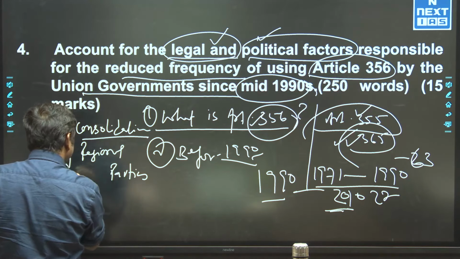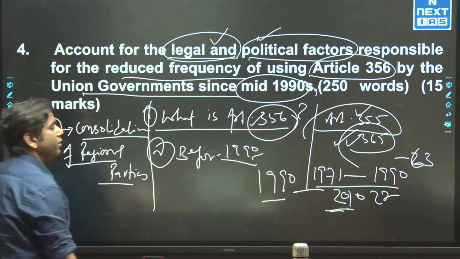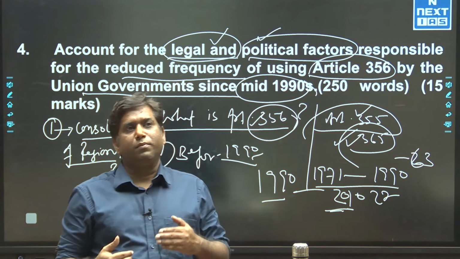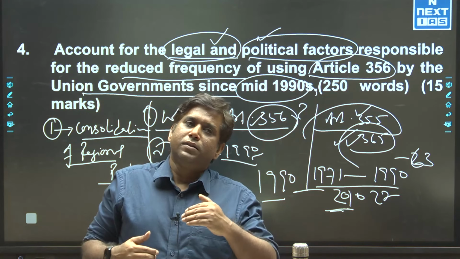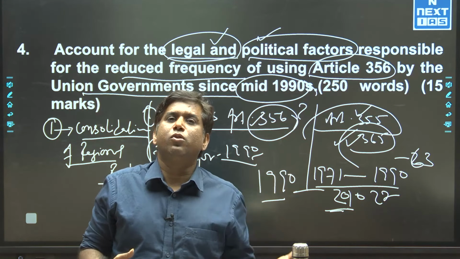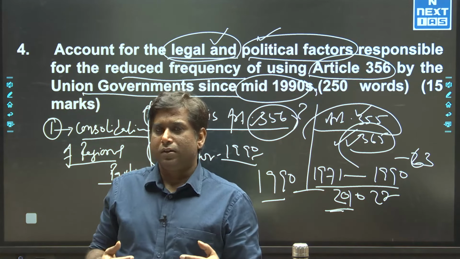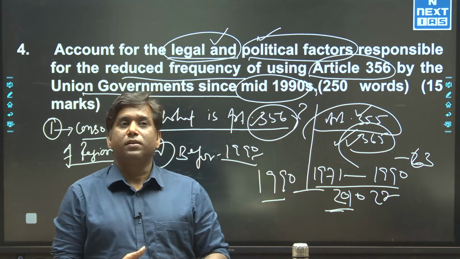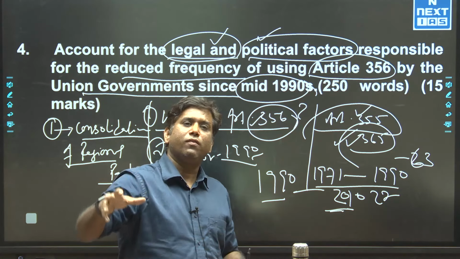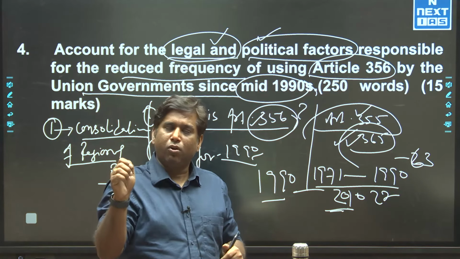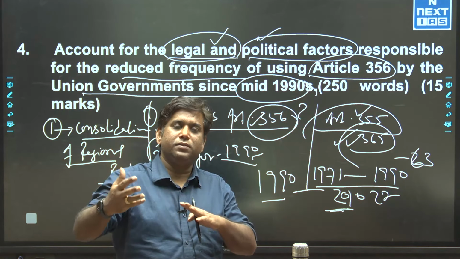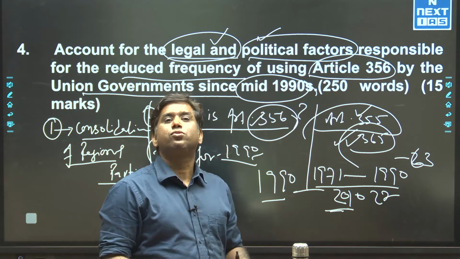Let us understand how this helped. Regional parties started coming to power only from the 1970s onwards, but most of the time they were coalition governments along with a national party like Congress. But by the 90s, the mandate was clear. In many states, the mandate had gone to regional parties, and national parties failed to get many seats there.